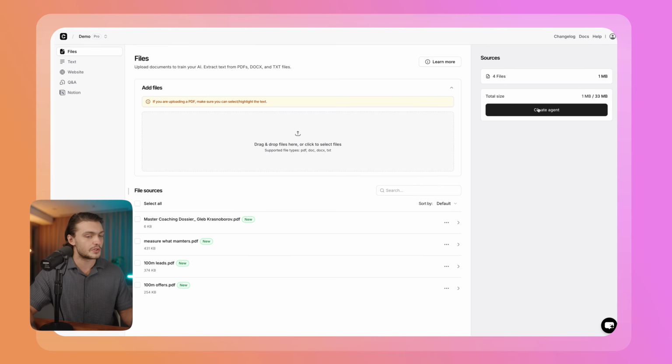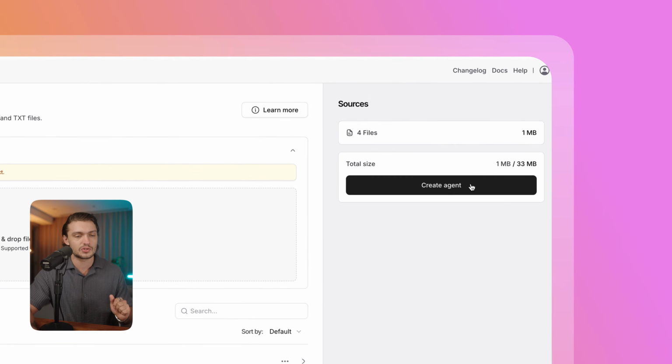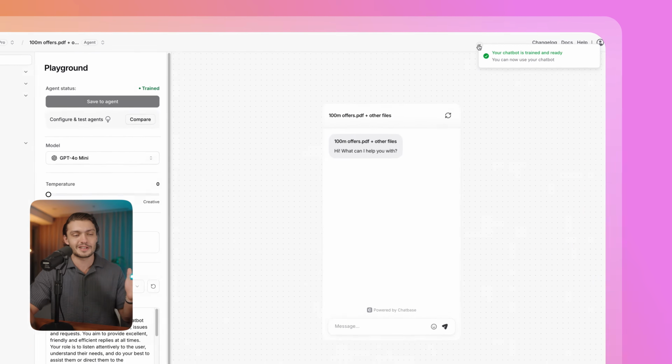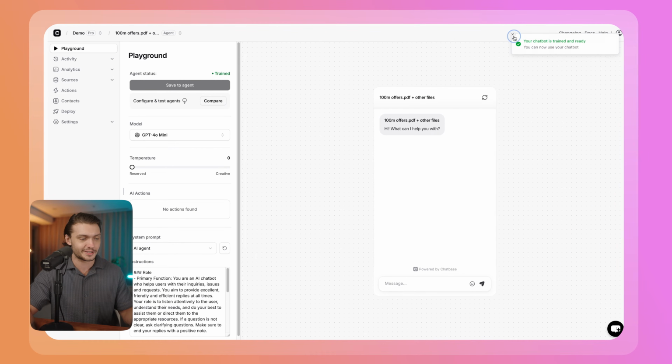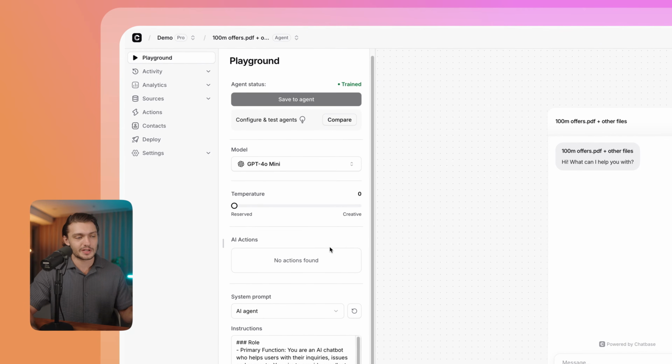Now, once you're done with all of the training data, click on Create Agent. This will begin the process of training our coach on all of the information that we've uploaded. And that's it. It literally took me about 20 seconds. Now, in here, we can actually customize our chatbot.